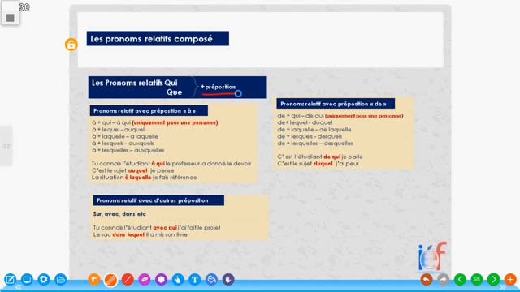Now, in this case, we shall be starting with preposition à. All right? Les pronoms relatifs avec à. So, first of all, qui means who, right? And que means that. So, if I add a preposition which is à, in this case, à qui, which is basically used for a person, to whom, à qui.